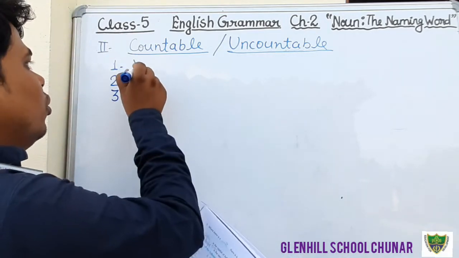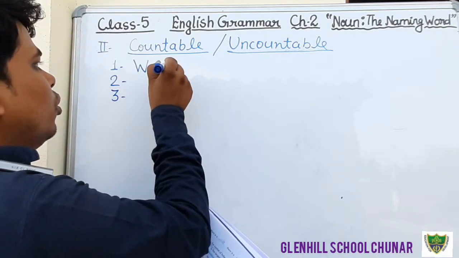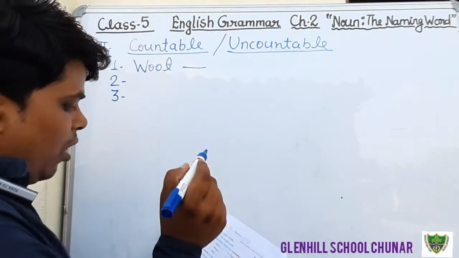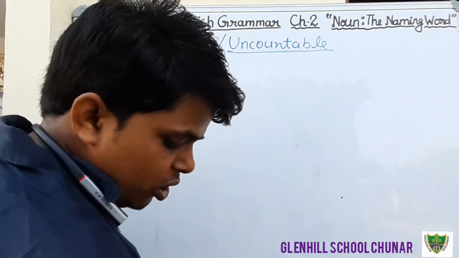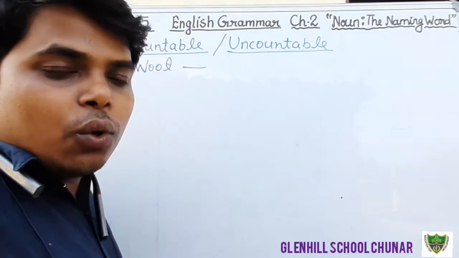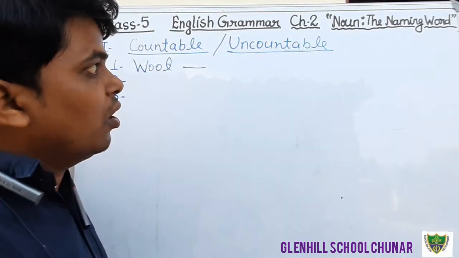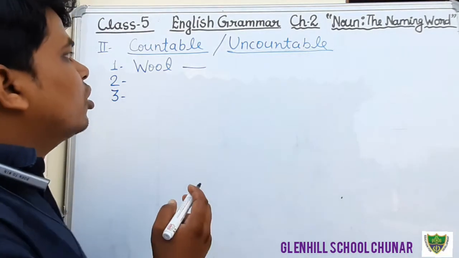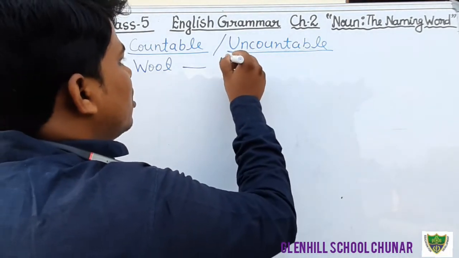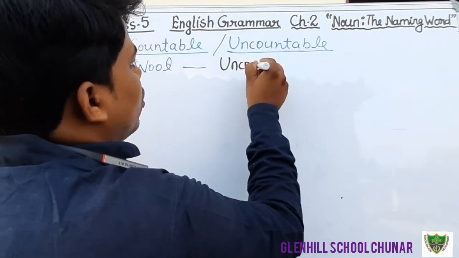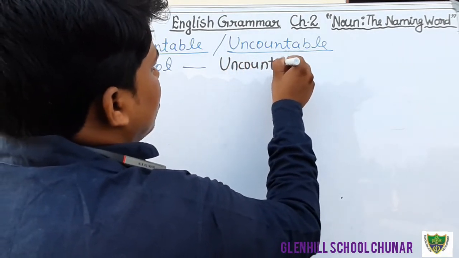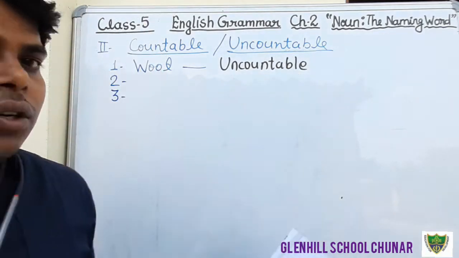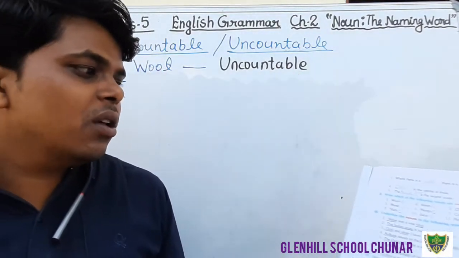First question is wool. Wool is what kind of noun? Wool is material noun. And can we count the wool? No, we cannot count the wool. Therefore, that is uncountable noun. Okay, students? That is uncountable noun. Just write down with the help of the pencil.